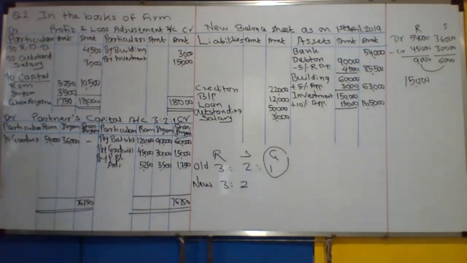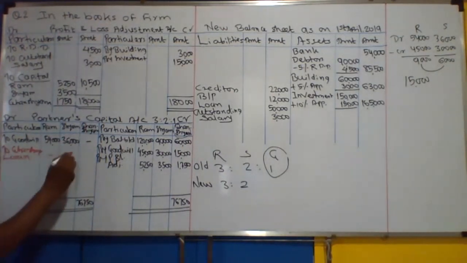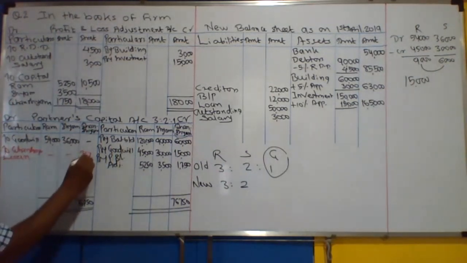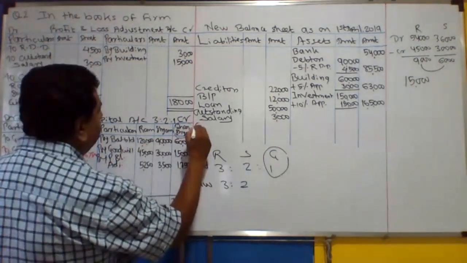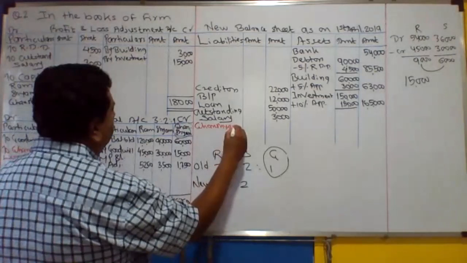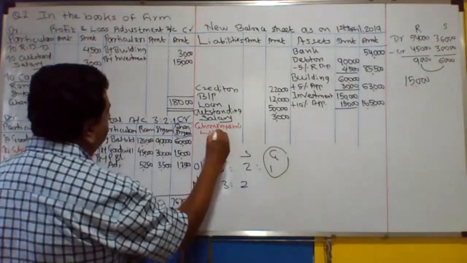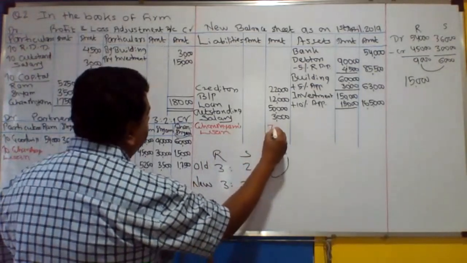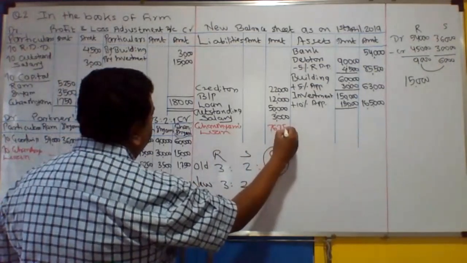Then Ghanashyam's capital is to be transferred to Ghanashyam loan account. To Ghanashyam loan account, the amount is 76,750, and to be recorded in the balance sheet liability side. Ghanashyam's loan account 76,750.